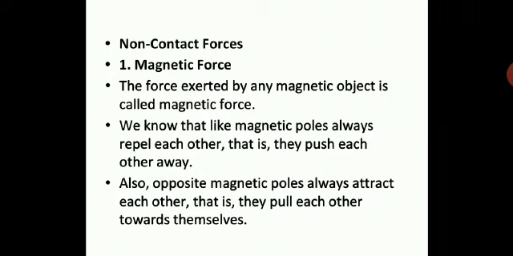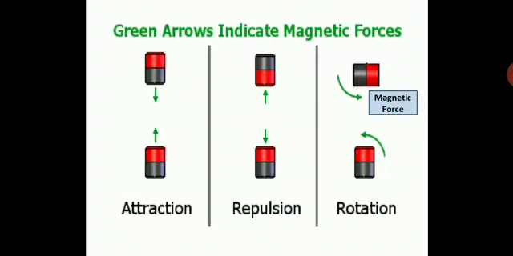So you have learned magnetic force. Suppose a magnetic bar, you will have a north and south pole. North pole and north pole will repel, south pole and south pole will repel, but south pole and north pole will attract. So this is the way the magnetic force will act. Be clear with this diagram. The green arrows indicate magnetic forces.